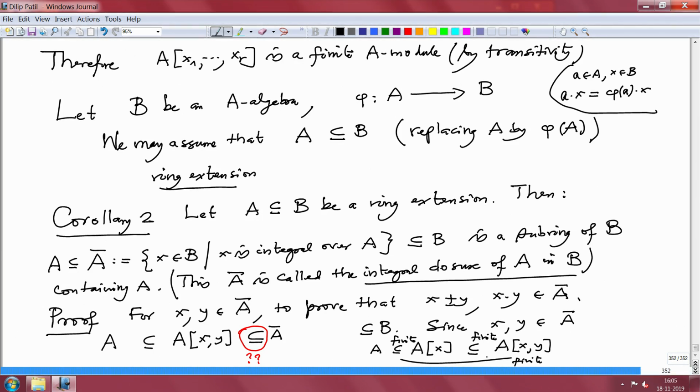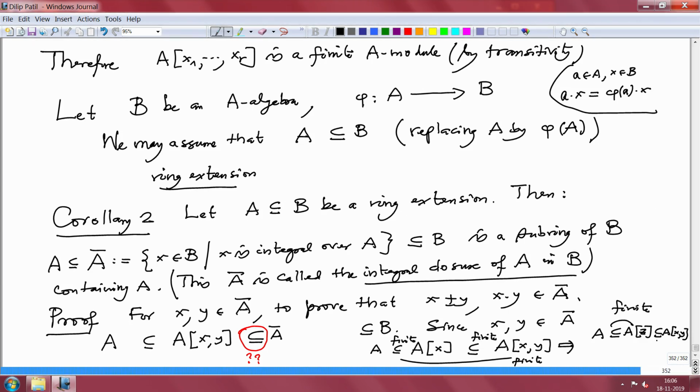Once you know that, if you take any z, that will imply A is contained in A[z], which is contained in A[x,y], and then this is also finite.